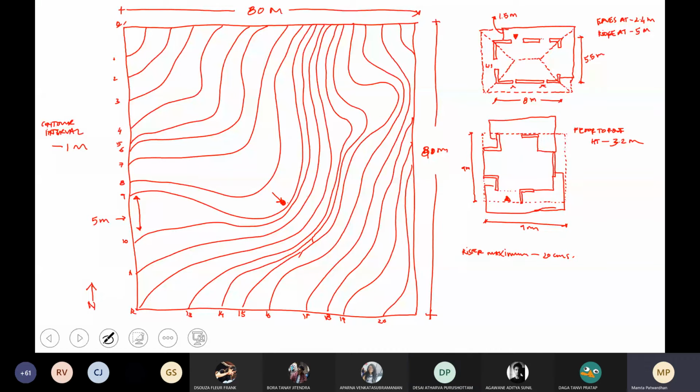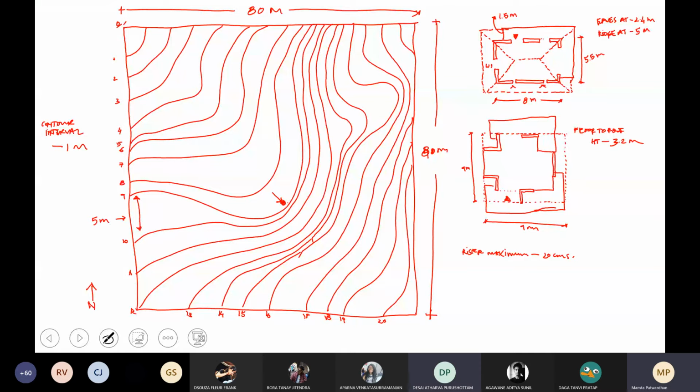Continuing to Tanay's question, from 0 to 12 to 20, all are going up, right? Yes, because we have given those numbers and we have said the contour interval is 1 meter, and I said that the zero level is on the top left. So the slope is actually going up from 0 to 20.